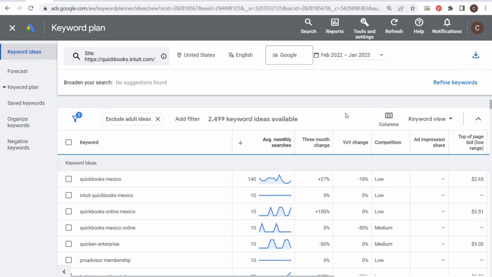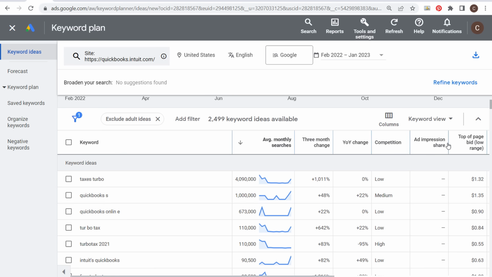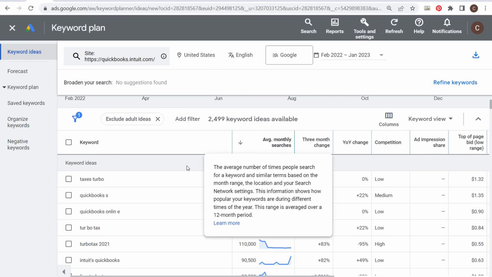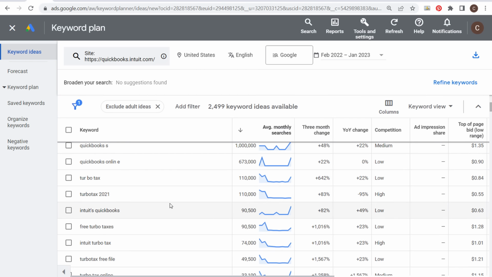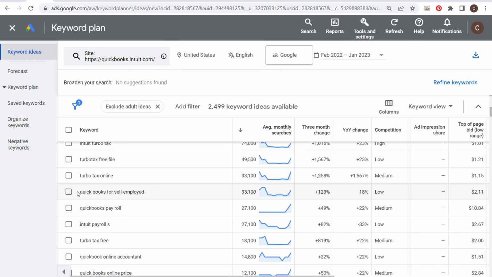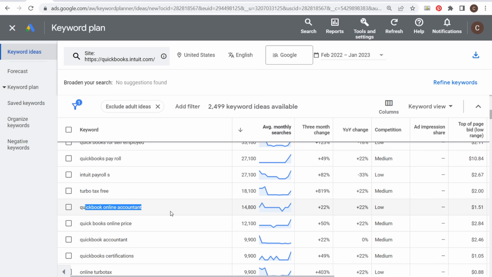Let's look by average monthly searches, and I want to go through some of these different columns as well. So, TurboTax, QuickBooks. Some of these are not what we're trying to target, but QuickBooks for self-employed is a perfect keyword to target. We can make sure we're sending traffic to a self-employed geared landing page and show people here's the best plan for someone who is self-employed that wants to use QuickBooks for their business. QuickBooks for payroll, QuickBooks online accountant.